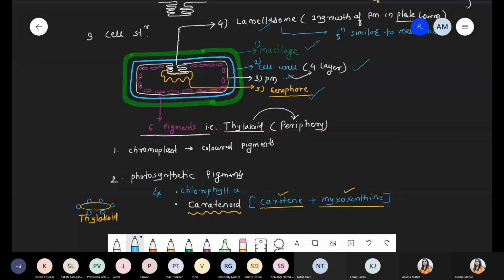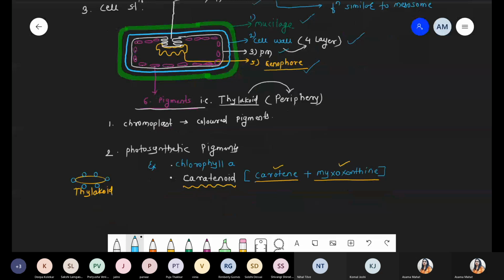Yeah, so after the pigments, we are talking about first part, that is chromoplast. Number second, we discuss the photosynthetic pigment and chlorophyll A. These are the most dominant, most abundant, which is present in all green organisms, चाहे बैक्टीरिया होने दो, algae होने दो, plant होने दो. Chlorophyll A is the most common, present in all. सभी में present होगा chlorophyll A pigment from bacteria up to higher eukaryotes. Now, third part.